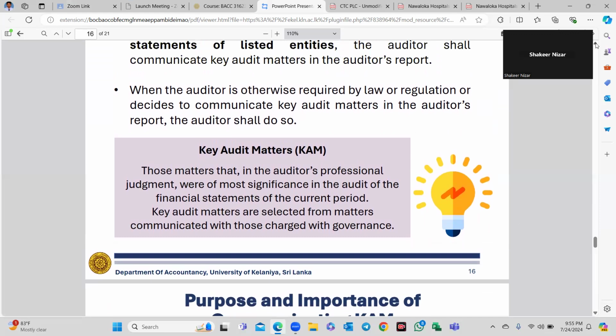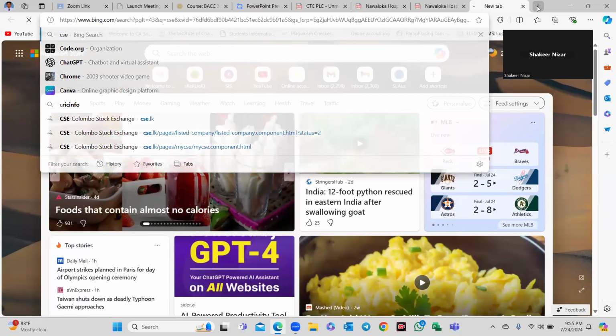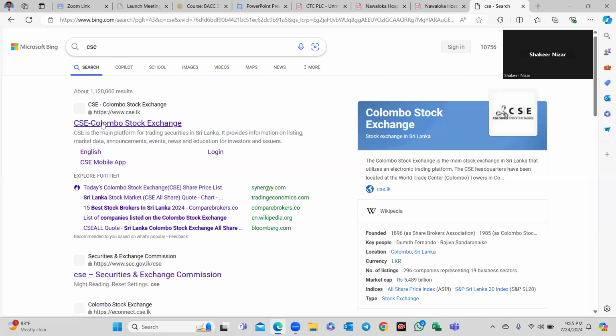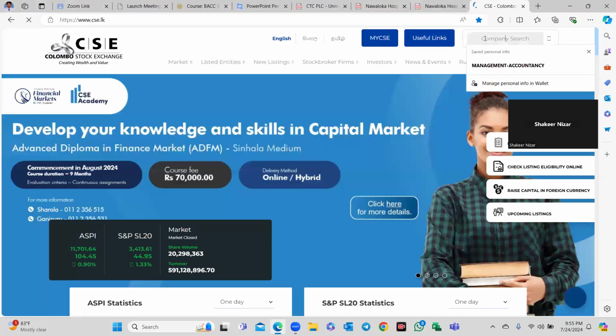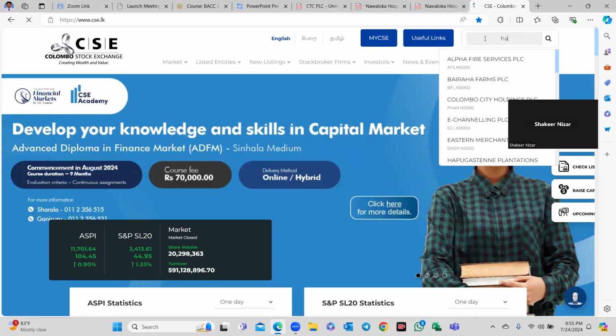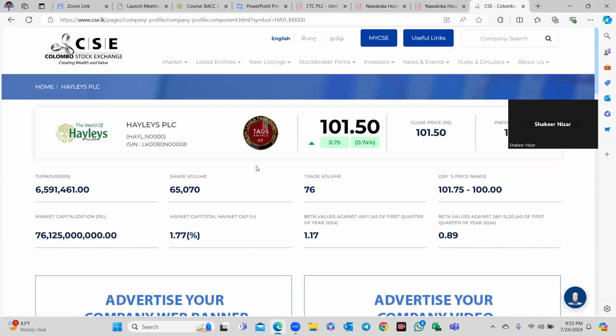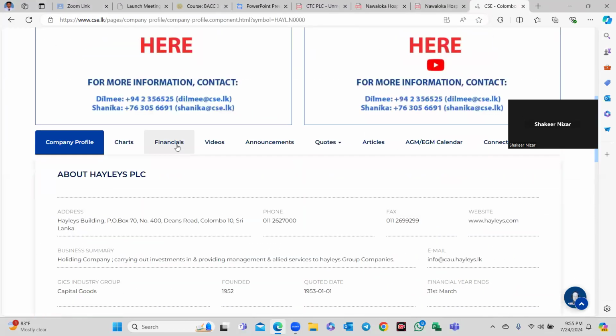If you go to the Colombo Stock Exchange, let me go to the Colombo Stock Exchange, CSE. So go to the CSE and log in, let's say. When you are logged in there, you can search, let's say, Haleys PLC. You can see here, out of that, go to the financials. You can see the annual report.